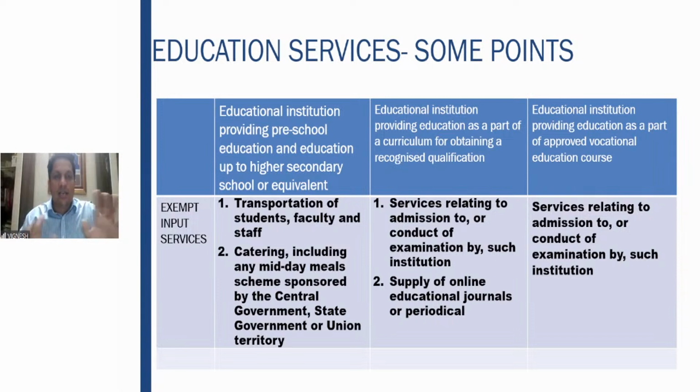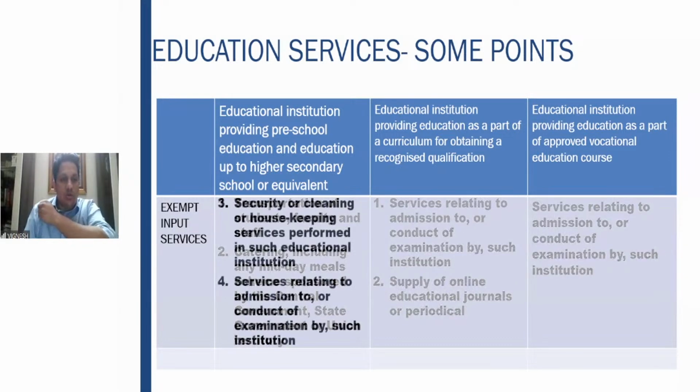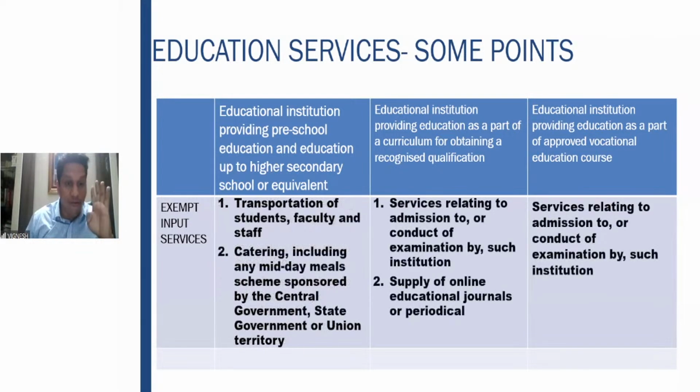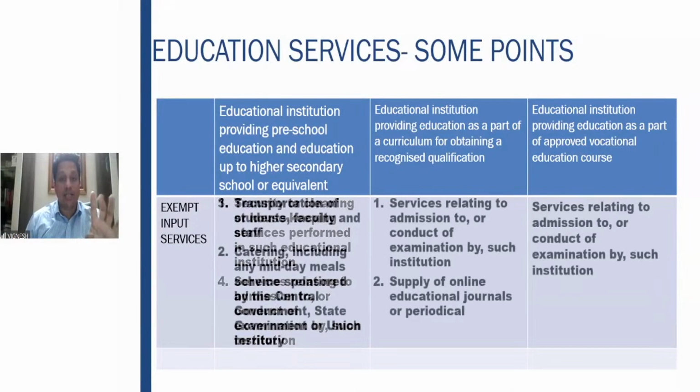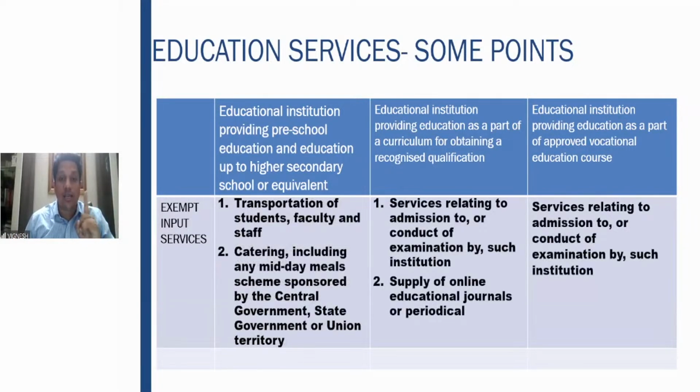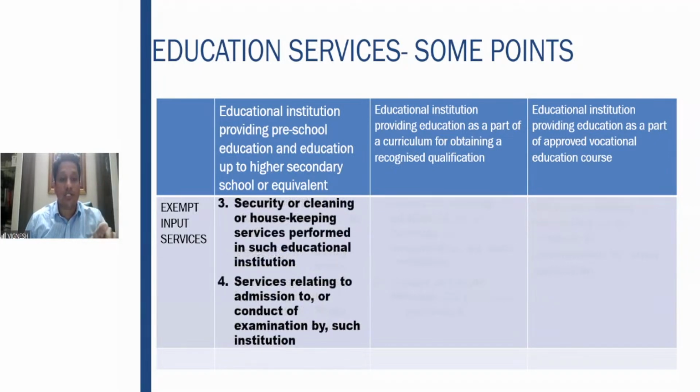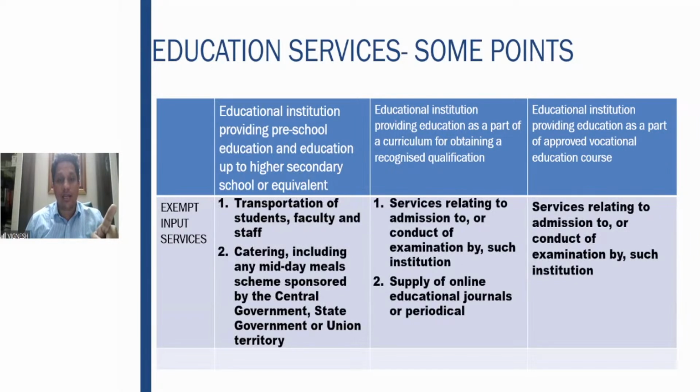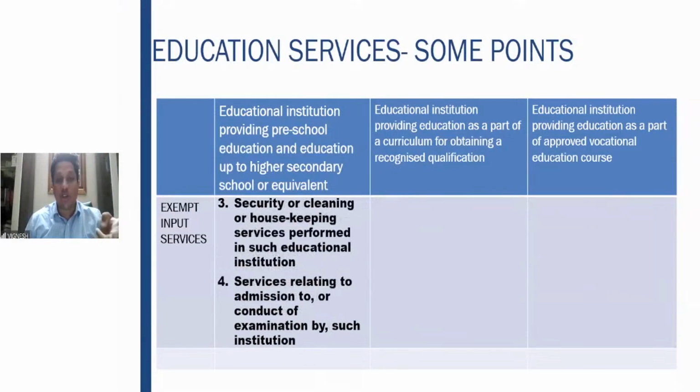Now, in this case, let us look at the input services. This is where the complication comes. Input services with regard to preschool and higher secondary equivalent: 4 services are exempt, and only one is not exempt. That is online educational journals or periodicals. Fine. What all are exempt? First one, transportation of students, faculty. Second one, catering, including any midday meal scheme sponsored by the central government. Third, security or cleaning or housekeeping. Fourth one, admission or conduct of any examination.